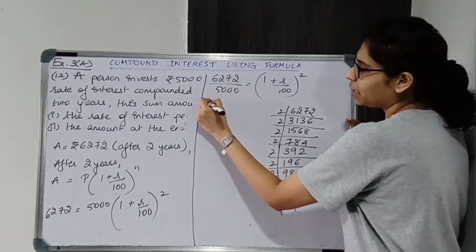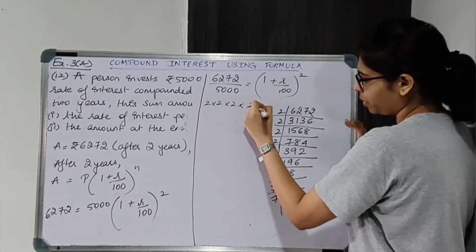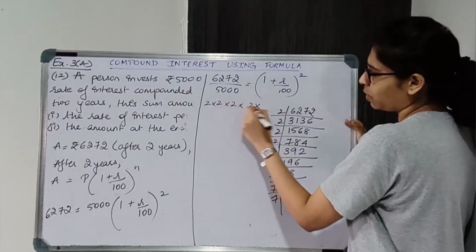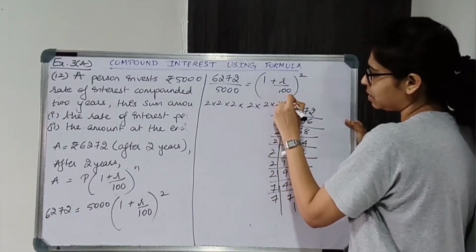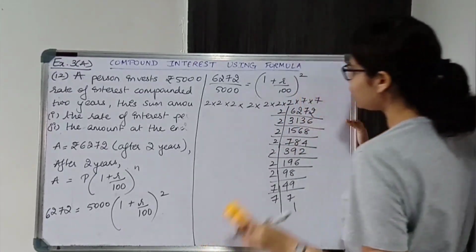So this you can write as 2 into 2 into 2 into 2 into 7 into 7. That is, 4 2s and 2 7s.